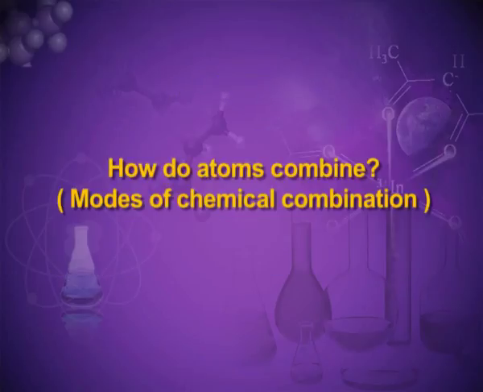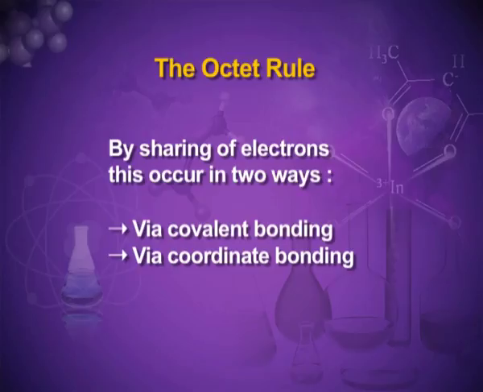How do atoms combine? That is the mode of chemical combination. There are 2 modes of chemical combination. One is by complete transfer of the electron from one atom to the other atom. That type of bond is known as an electrovalent or ionic bond. The second way is by sharing of electrons.